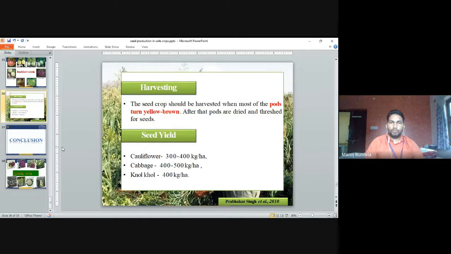The seed crop should be harvested when most of the pods turn yellow-brown. When the pod color changes to yellow-brown, that is the time we will go for harvesting.